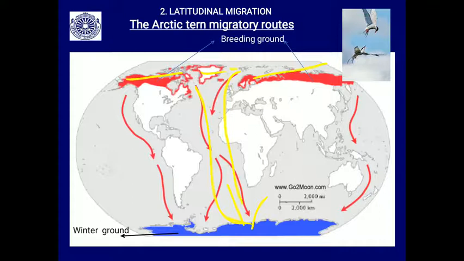The red areas are the breeding ground or home ground of the Arctic tern, and Antarctica is the winter ground for the Arctic tern.